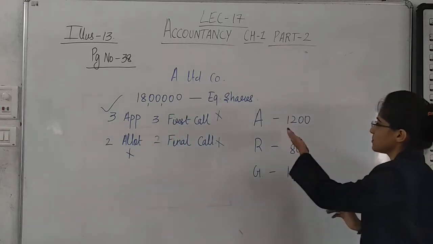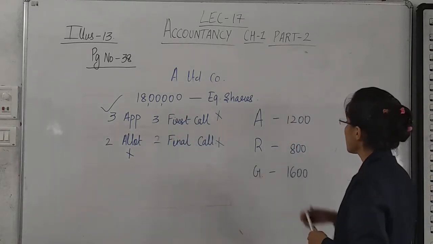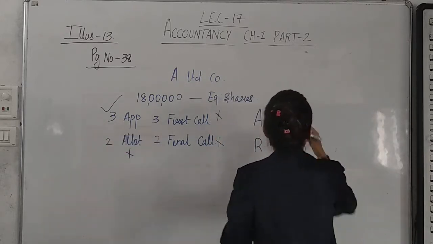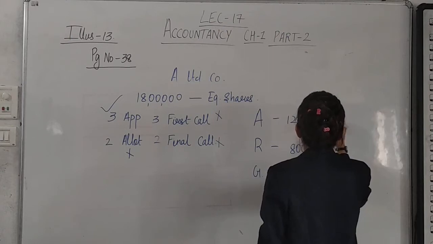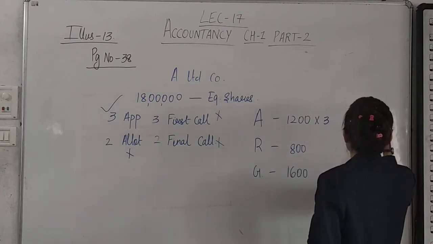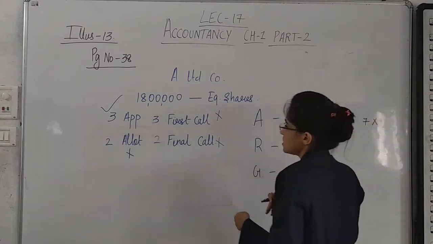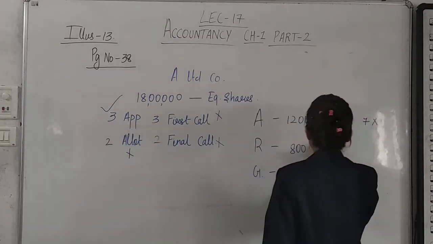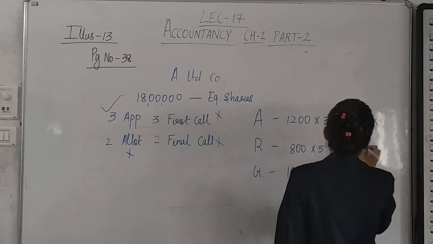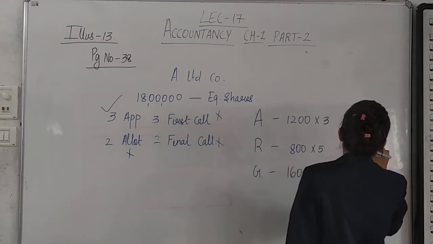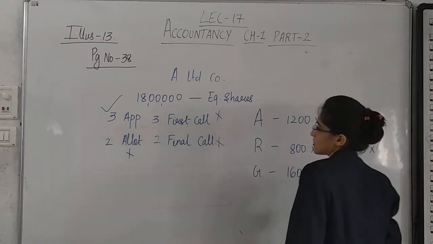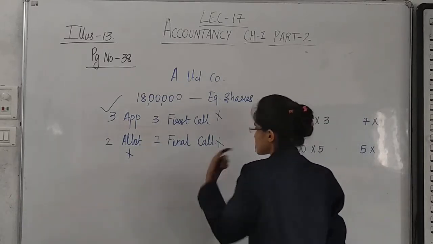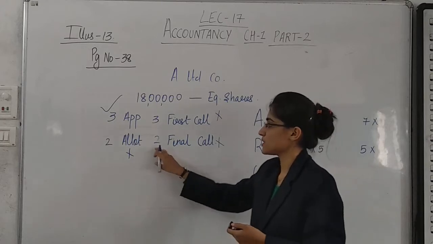Yes, so Ami is having 1,200 shares and she has paid only application money. So she has paid only application. So 3 she has paid, 7 she has not paid. Rami, she is having 800 shares. She has paid application and allotment. So she has paid 5 rupees. So remaining 5 she has not paid. And if we are talking about Dami, she has not paid only final call of rupees 2.